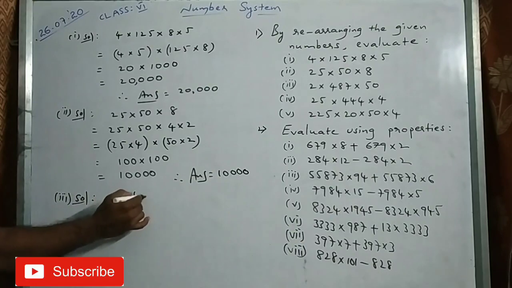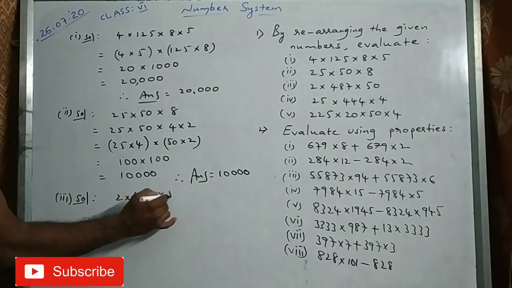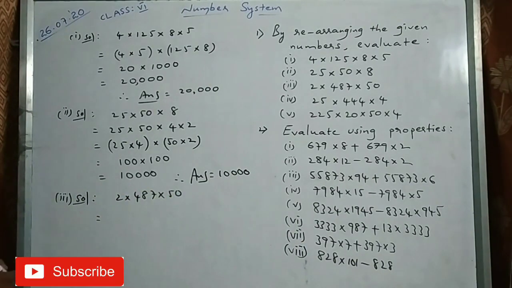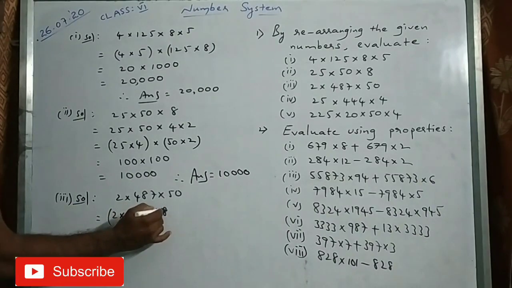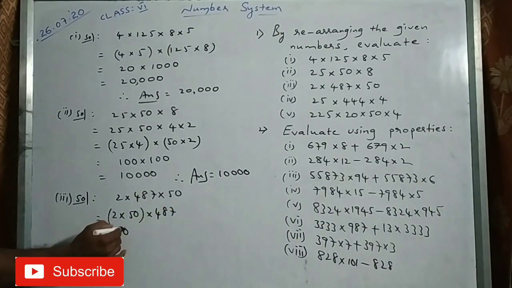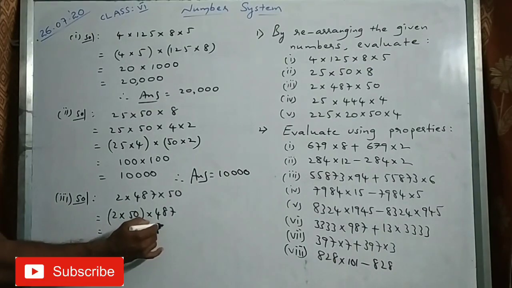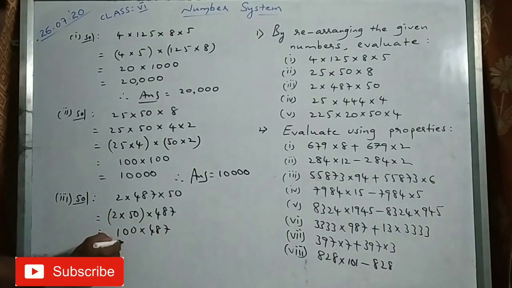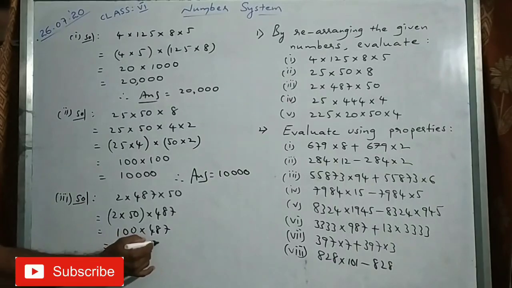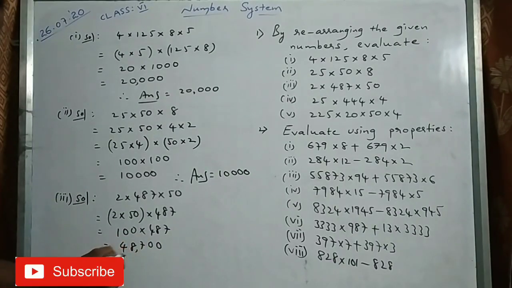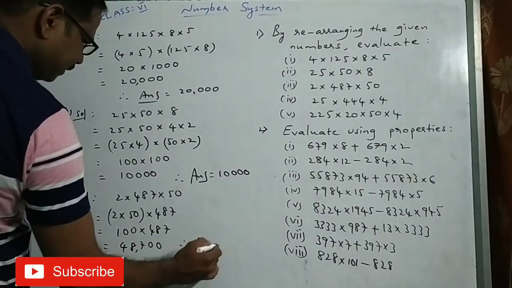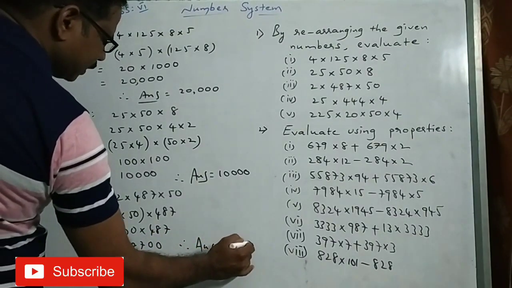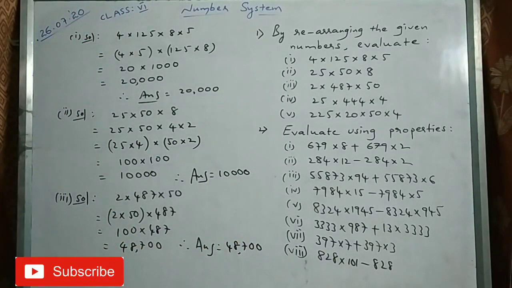2 into 487 into 50. Now how do you arrange these numbers? 2 into 50 I'll write together because it is 100, into 487 we can write. 52 is 100 into 487. So 487 into 100 how much? 48,700. So you need not calculate. In the mind itself you have to calculate and write, not separate. Okay? That is called arranging.